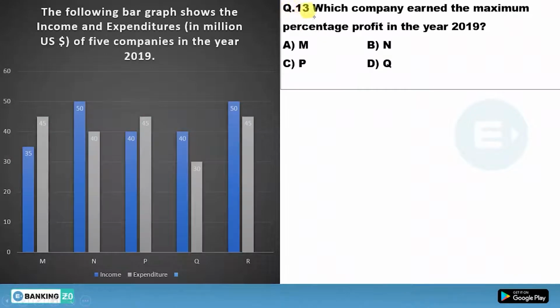Question number 13. Okay, what is this question? The question is, which company earned the maximum percentage profit in the year 2019? Now see here, we will use this elimination method. Now see M.